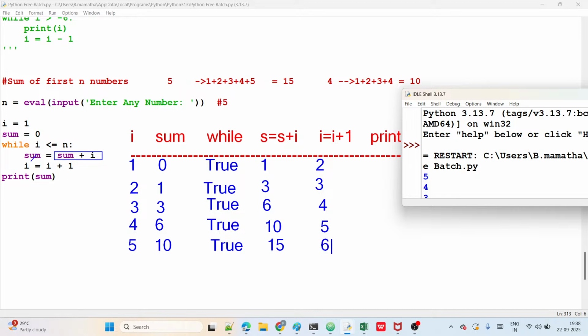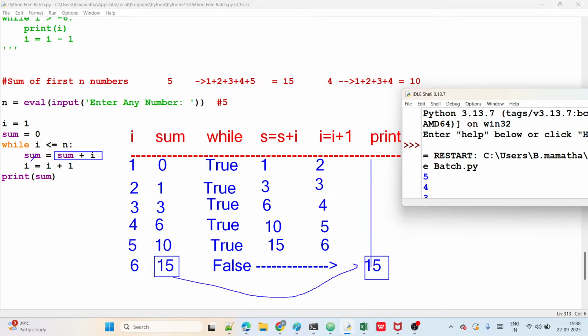Next loop, next iteration. i value is 6 and sum value is 15, right? Now 6 less than or equal to 5, true or false? False. So the loop terminates. Once the loop is over, at last what is there after the loop? Print sum. What is the sum value now? 15. So 15 will display. What's printing here? Printing 15. Why 15? Sum value is printing, and sum currently is 15.